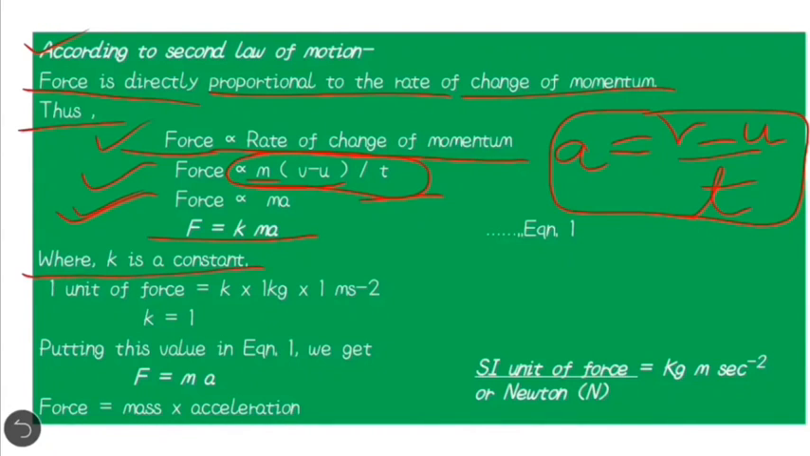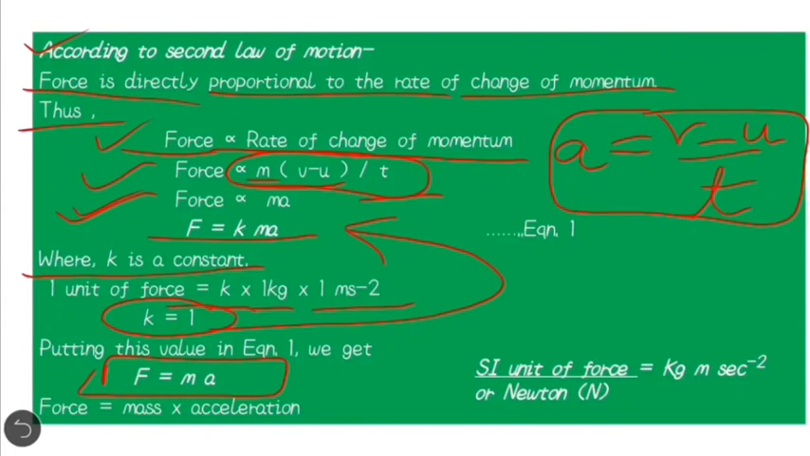For 1 unit of force, k multiplied by 1 kilogram, and what is the acceleration? 1 meter per second square. So the value of k will be 1. For 1 unit force, the value of k will be 1. If we put this value into equation number 1, what will we get? We will get F is equal to ma, and it is the formula of the force.